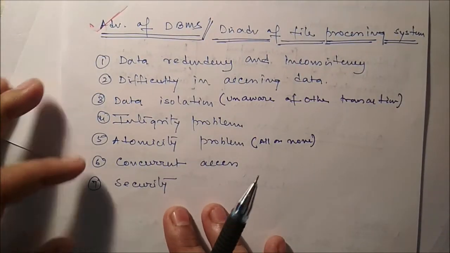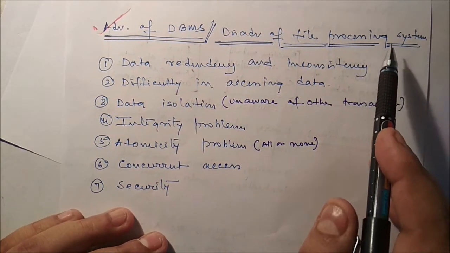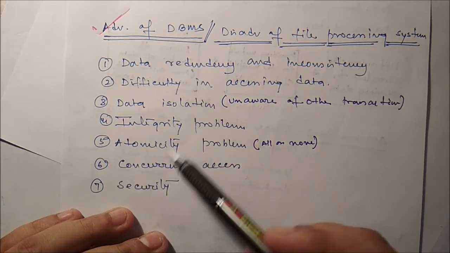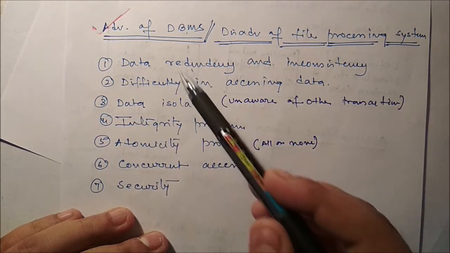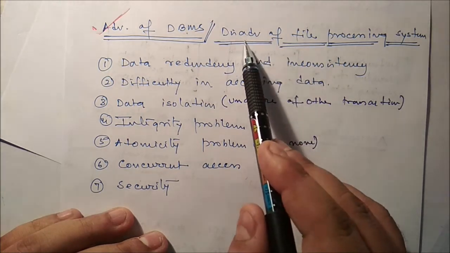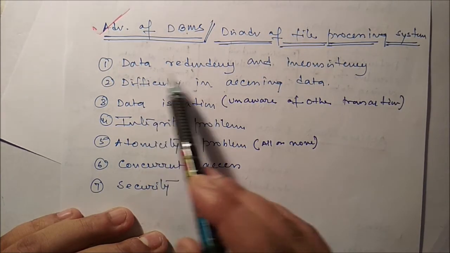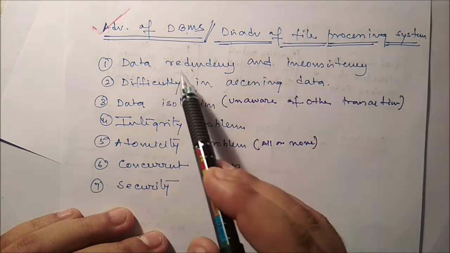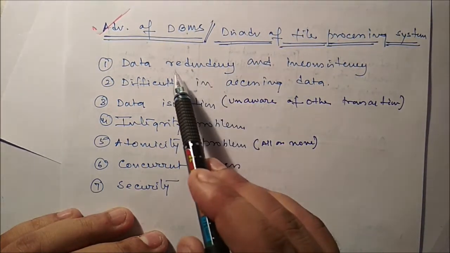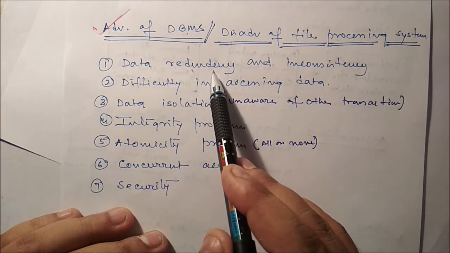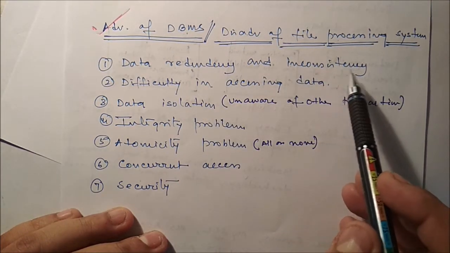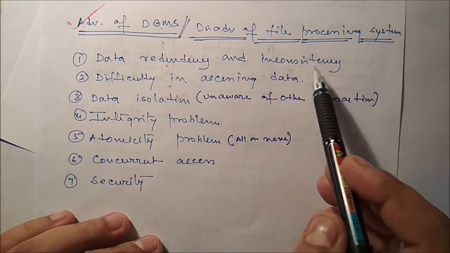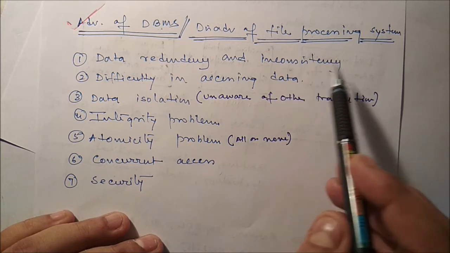Now, a few disadvantages of file processing systems are there, and these are nothing but the advantages of DBMS. You can say they are disadvantages of the file processing system, or advantages of DBMS. The first disadvantage is data redundancy and inconsistency. If you store data in a file processing system, the data will be redundant, meaning the same data is stored in various locations. Inconsistency means the same data is stored with different values in different locations.